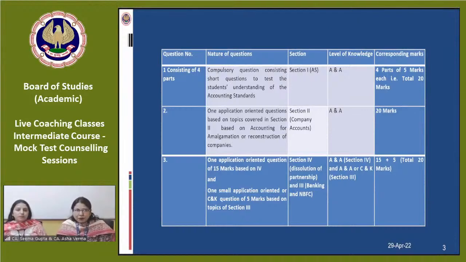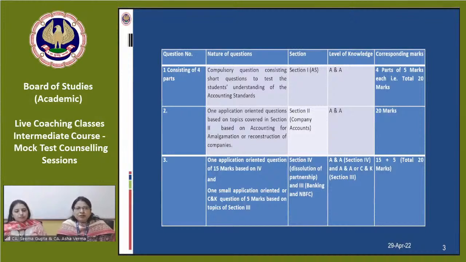Then in module 2, we have chapter 3 to chapter 7. In chapter 3, we have ESOPs. In chapter 4, we have buyback of shares. And in chapter 5, we have amalgamation. Chapter 6, internal reconstruction of companies. And in chapter 7, liquidation of companies.